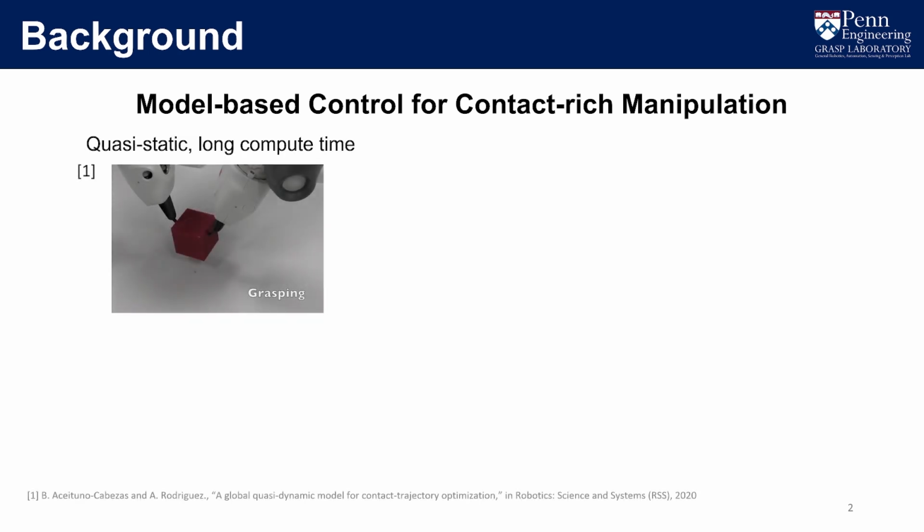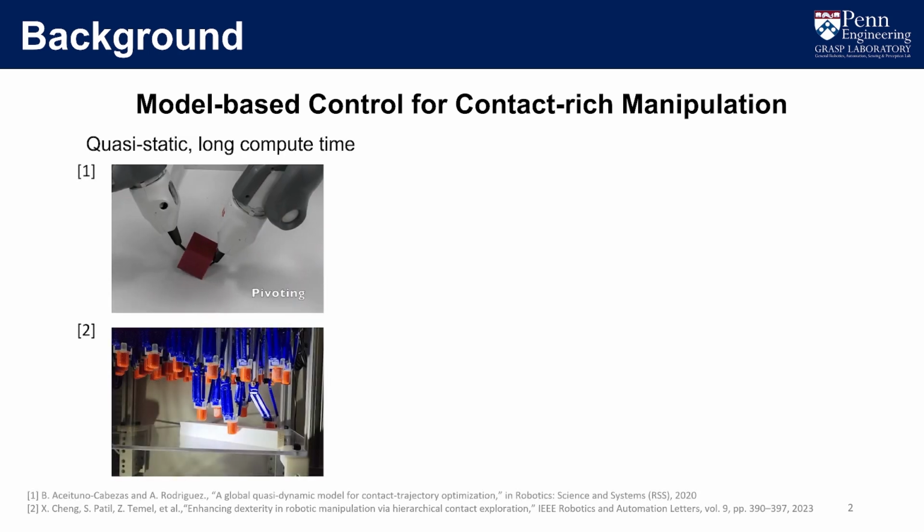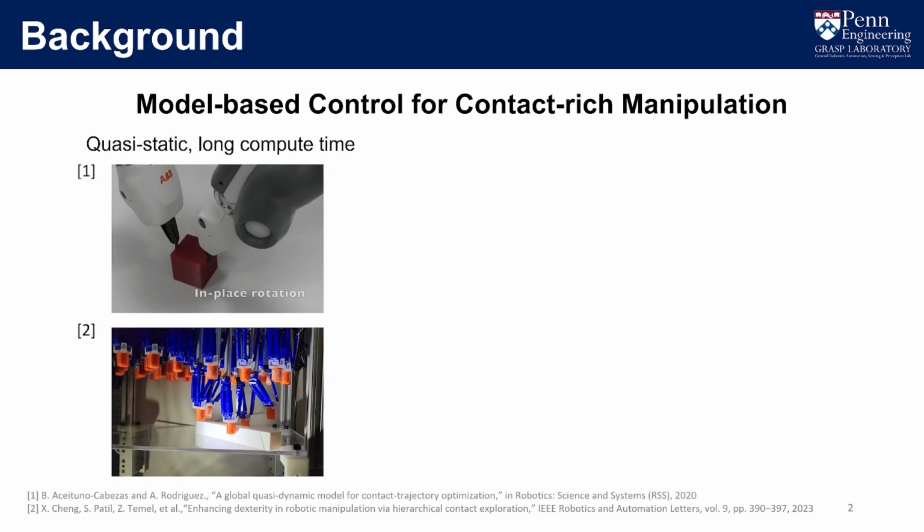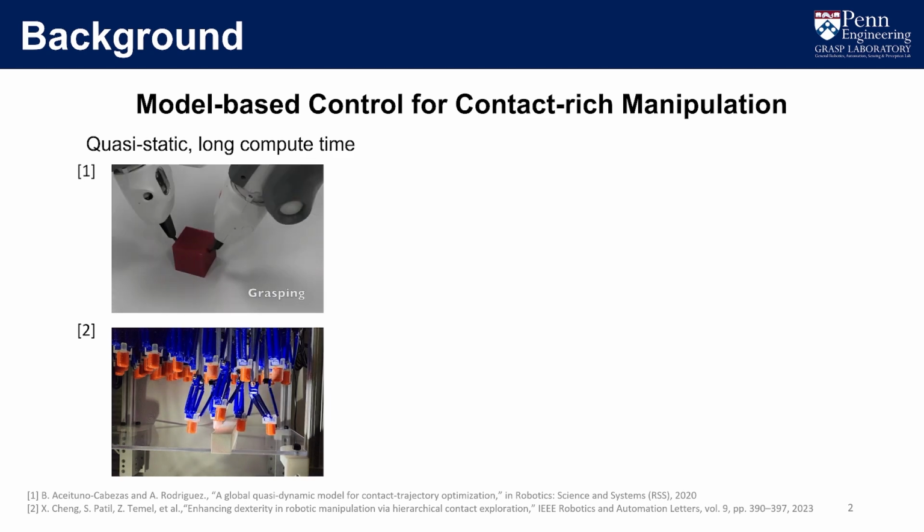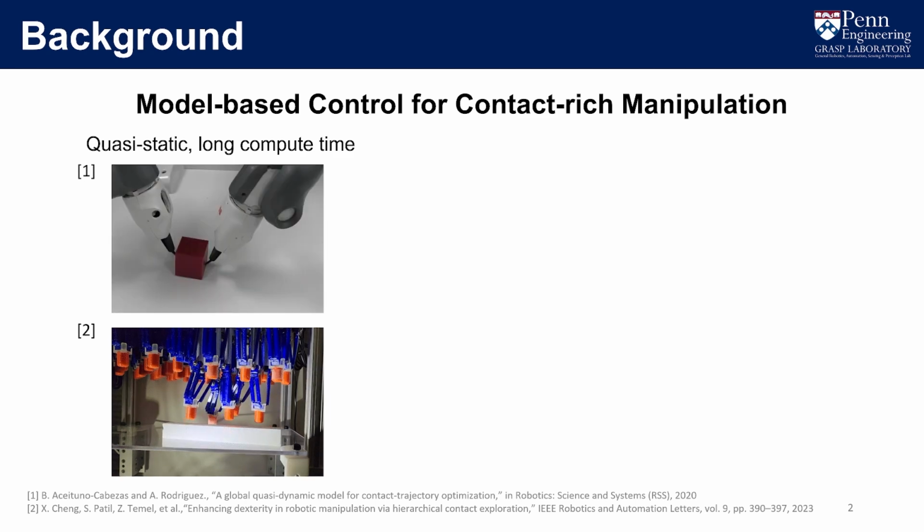To start, we focus on model-based control for contact-rich manipulation. To enable dexterous manipulation skills, it is vital that the control algorithm can reason about when and where the contact should happen. Progress has been made in the past few years, while many of them rely on quasi-static assumption and are not run in real-time reactively.